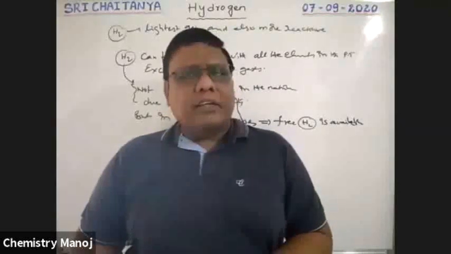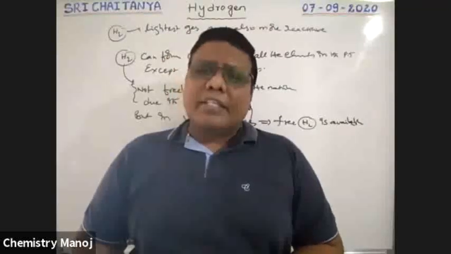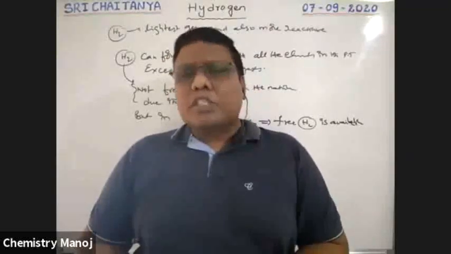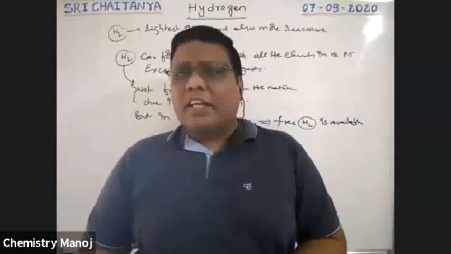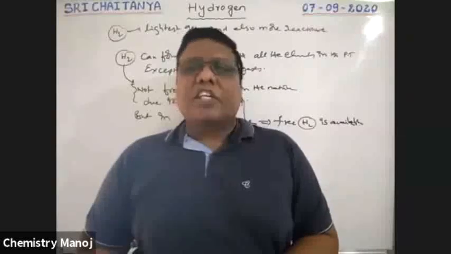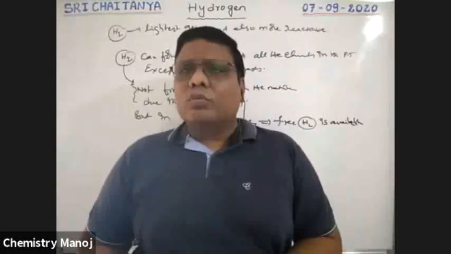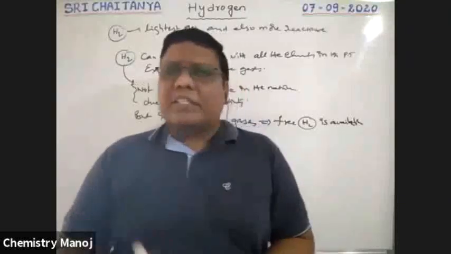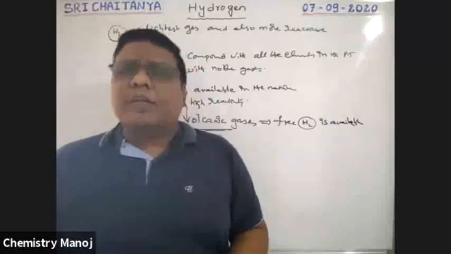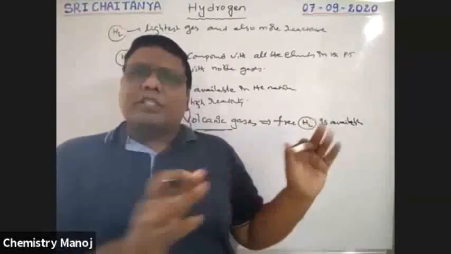Scientists already try to use hydrogen as a fuel. Fuel cells are constructed which are almost 70% efficient. That means 70% of the hydrogen is converted into energy, but the theoretical efficiency of fuel cells is 100%, boys. So they are trying to reach that 100%. Later we will discuss that concept also. So this is about the introduction of hydrogen and the importance of our hydrogen.